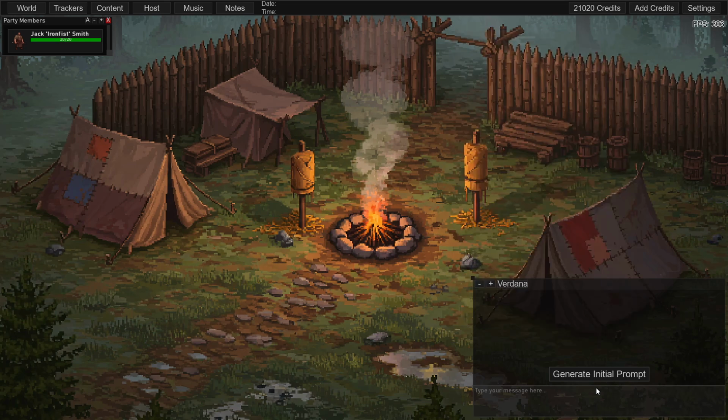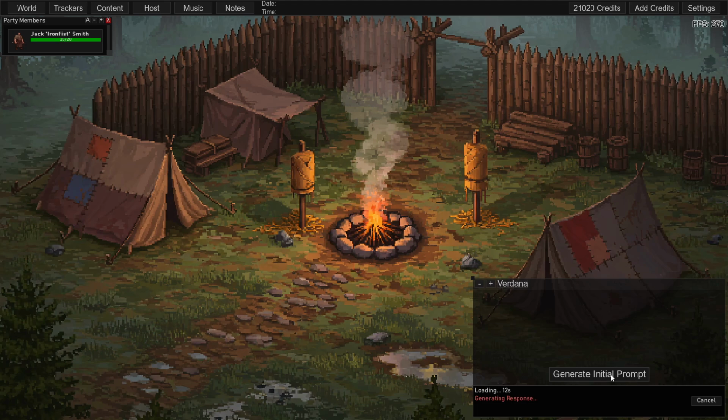However, now I have this handy dandy little generate initial prompt for you. Essentially, what this will do is set the scene. It'll create a location for you to start in, and it gives a little bit of instructions to the AI to put into its AI notes. Then it introduces the scene to you and likely has a sort of character interaction to it.